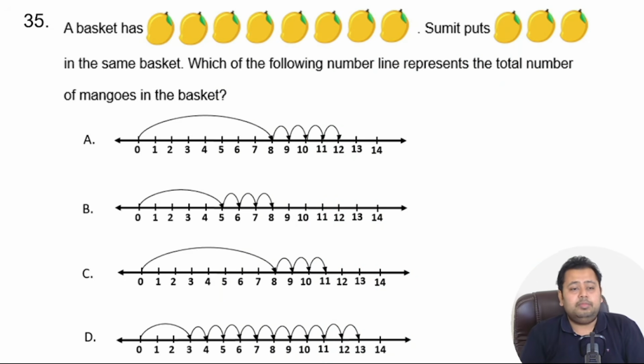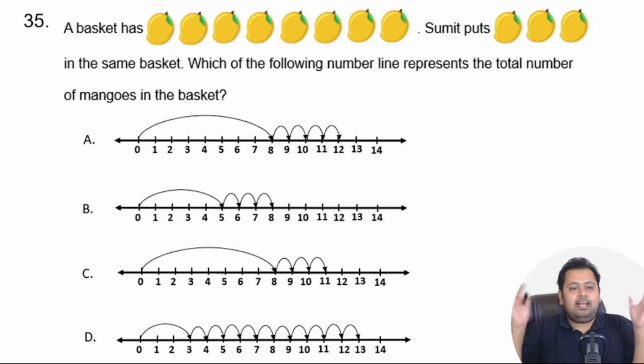Last question, number 35. A basket has some mangoes. Sumit puts a few more mangoes in the basket. Which of the following number lines represents the total number of mangoes? So you have to count the number of mangoes that are there, and then the additional mangoes that were put in by Sumit. You have to find that number out and see which number line is correct, right?